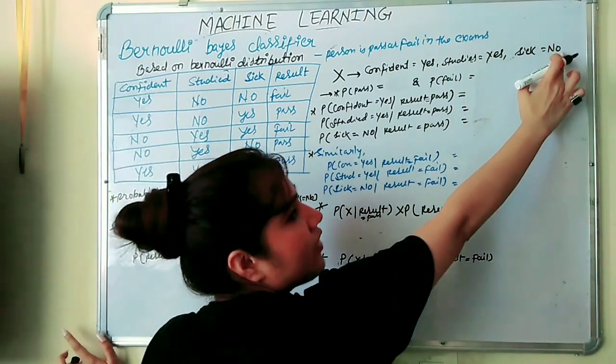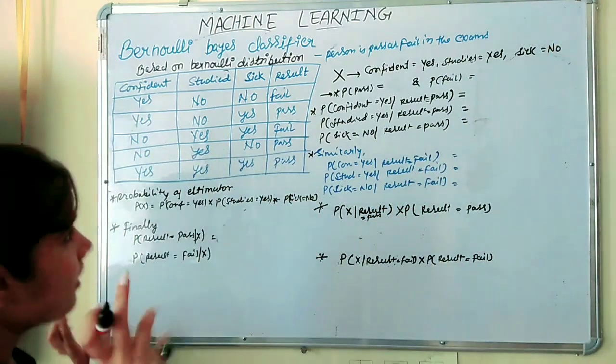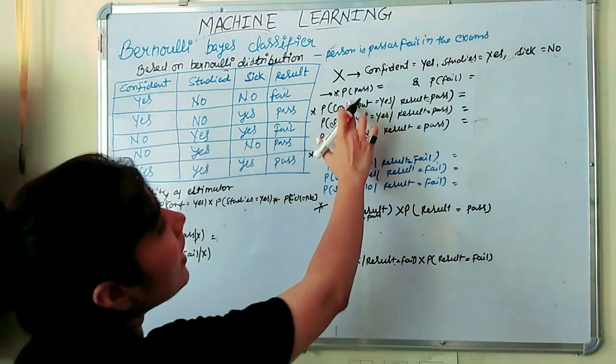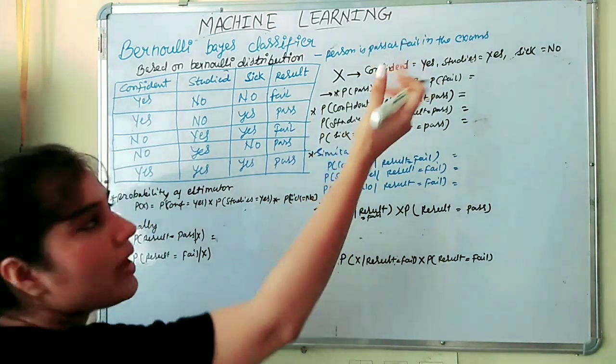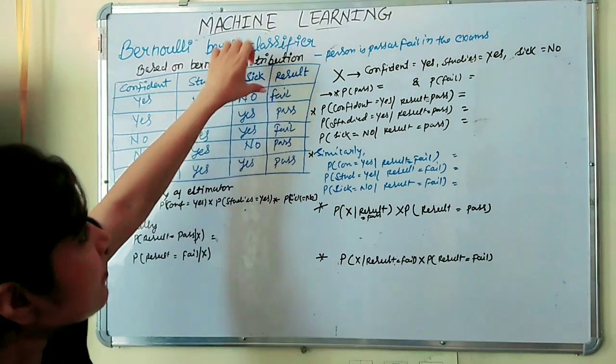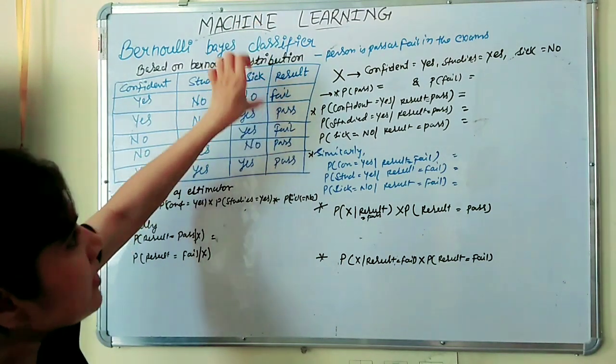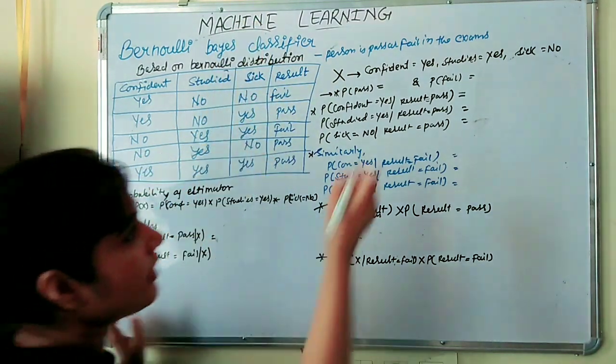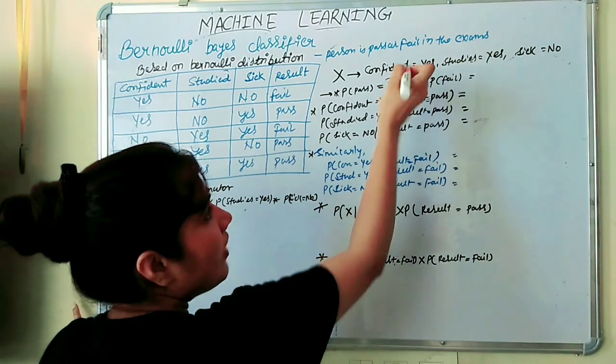And for sick we have set no. Okay. Now first we will find the probability of being pass. So how many pass we have in result? We have 3 pass and total number of result is 5. So that will be 3 by 5.